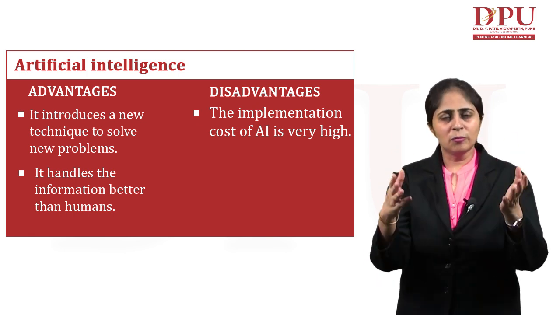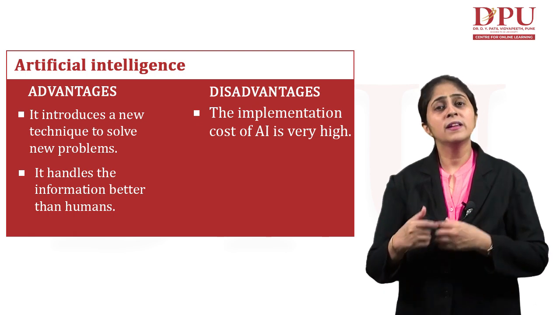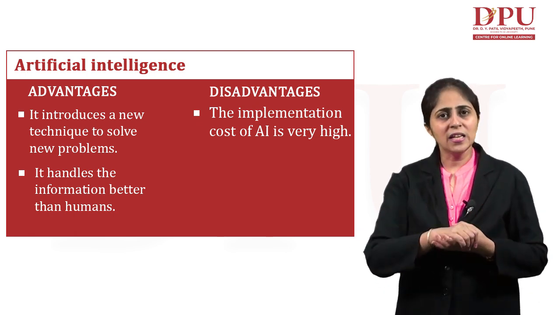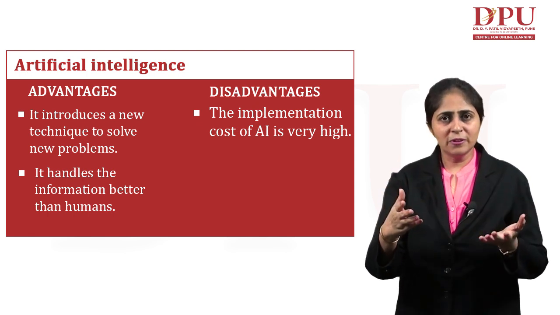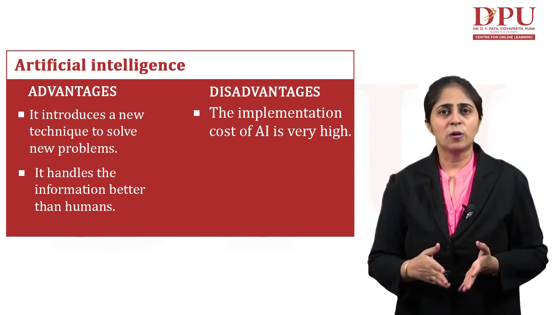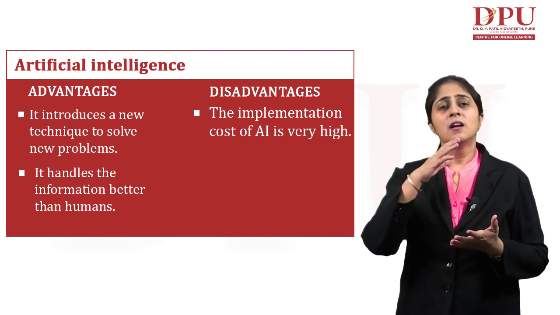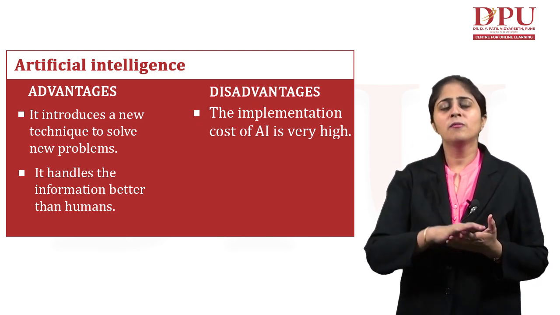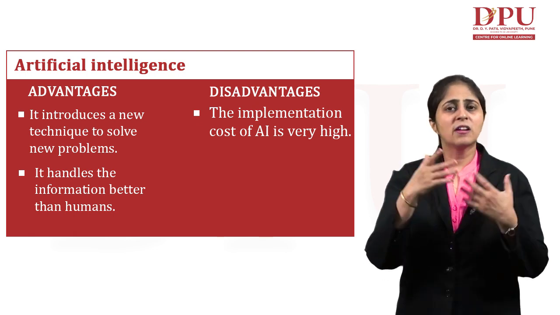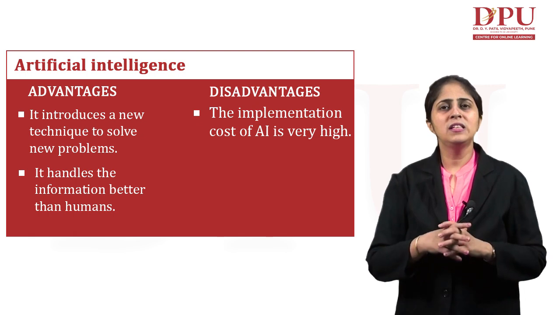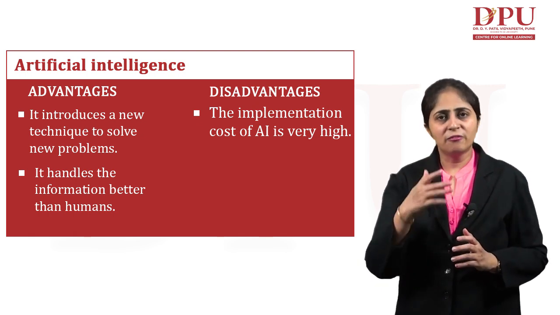A simple robot looks very simple, but it requires a lot of things: an entire framework of algorithms, modules, functions, natural language processing, various fields running behind it. So the implementation cost of AI becomes very high.